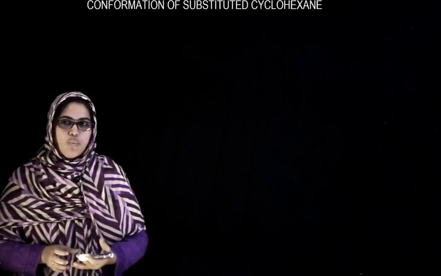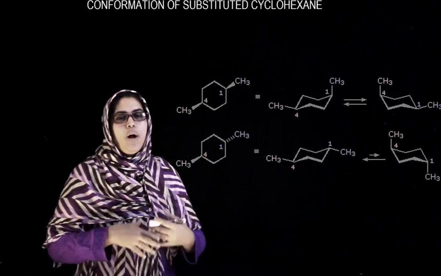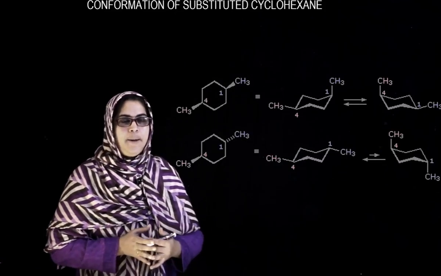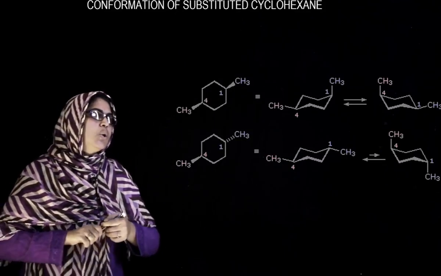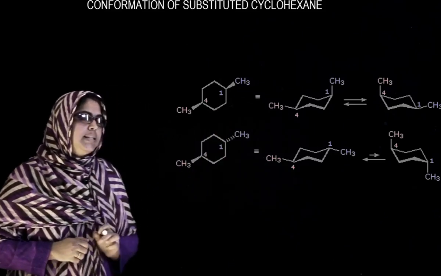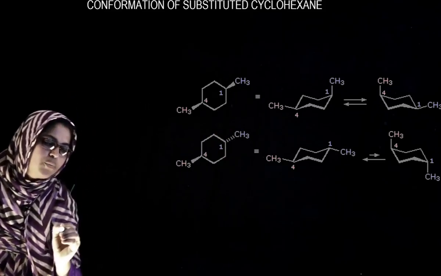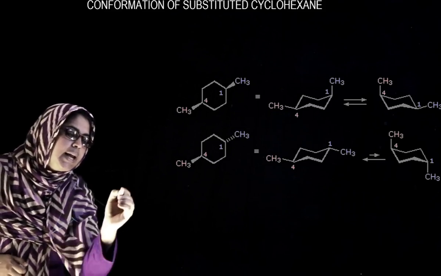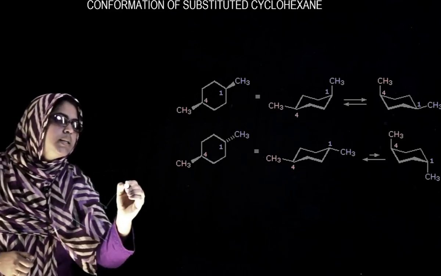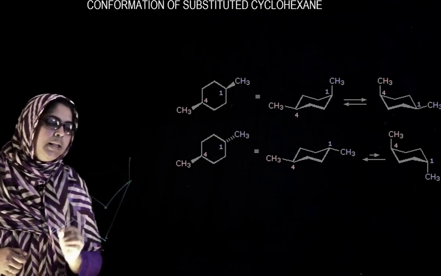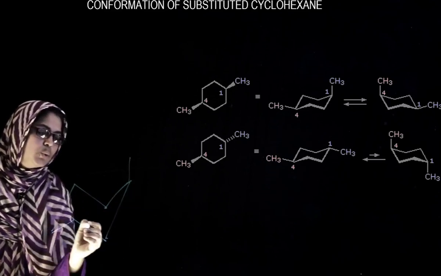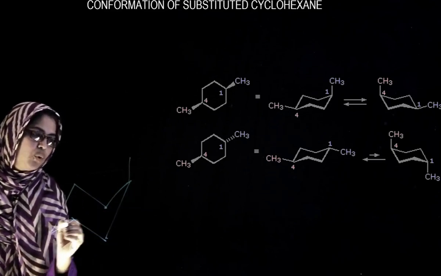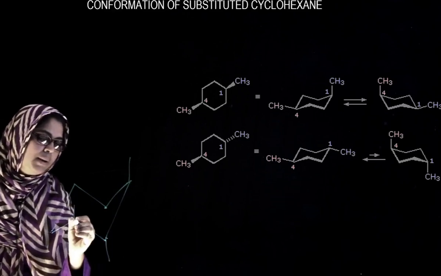When we come to 1,4-disubstituted, 1,4-dimethyl cyclohexane, what will the possibility be? This is the cis form. How will you draw the cis form? Both are on the same side. This is the first position, 1, 2, 3, 4, and this is the fourth position, where the axial will be like this.